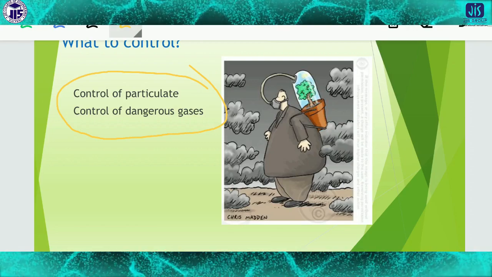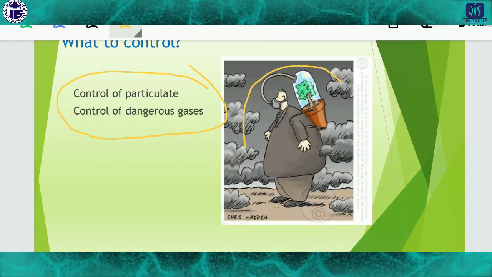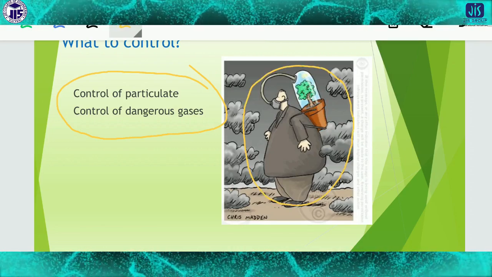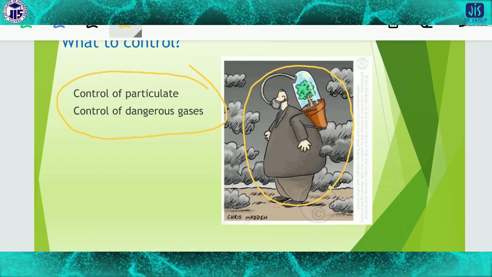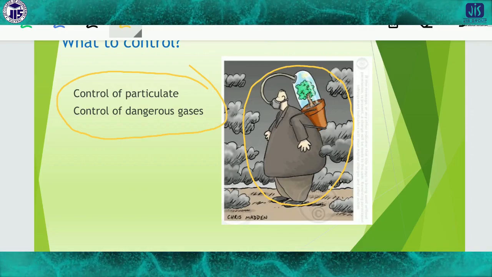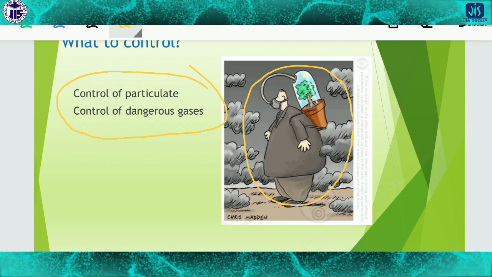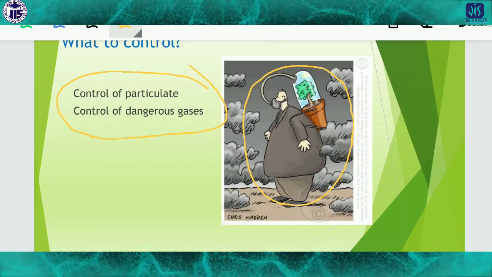Look, this is a funny but very important and very alarming picture: there will be a time when we have to carry oxygen cylinders. Even fresh air will not be there, and oxygen will not be free.